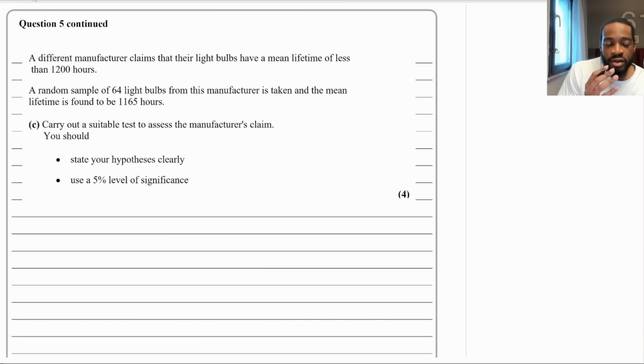Okay, so normal hypothesis testing, again, very, very similar structure. You put your null, put your alternative, get your observed value, etc. So firstly, let's write out our null and alternative hypothesis.